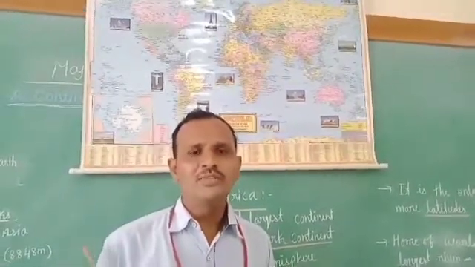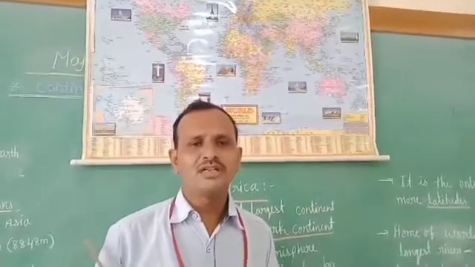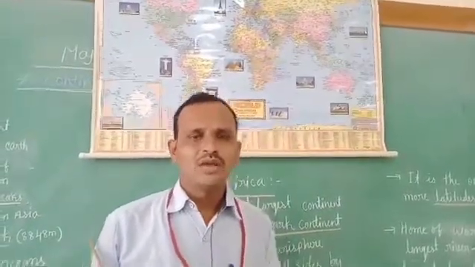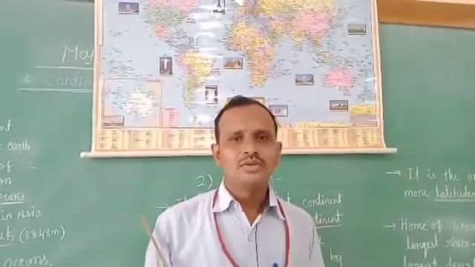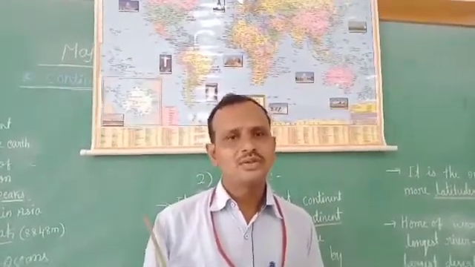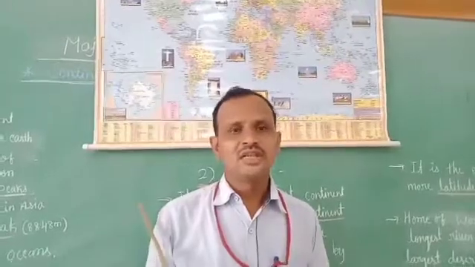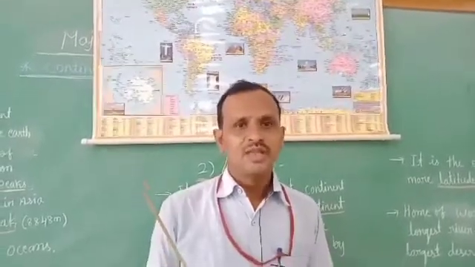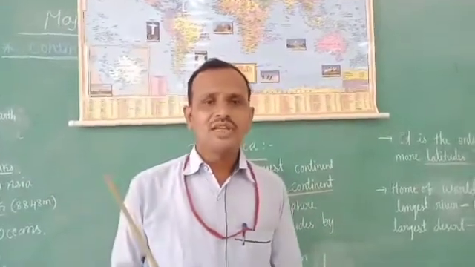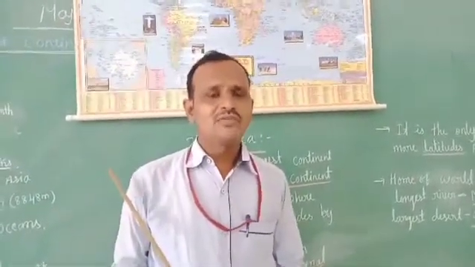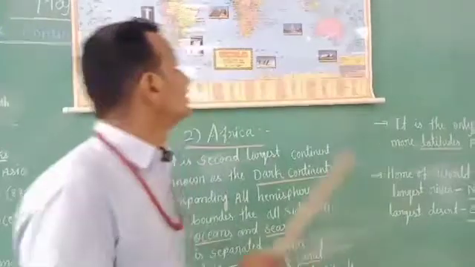And here the meaning of strait. A strait is a narrow passage of water that connects two seas. That is the meaning of the strait. Here the Suez Canal is an artificial waterway in Egypt. Look at it here.